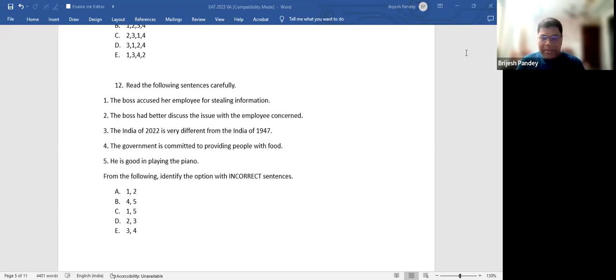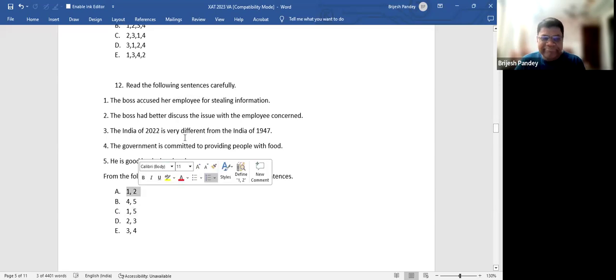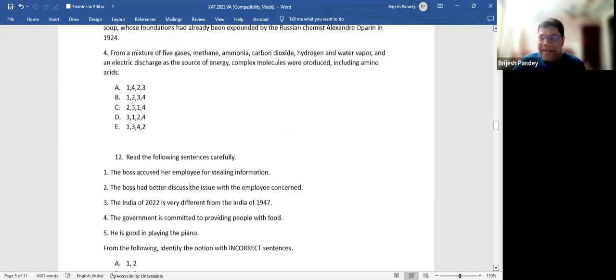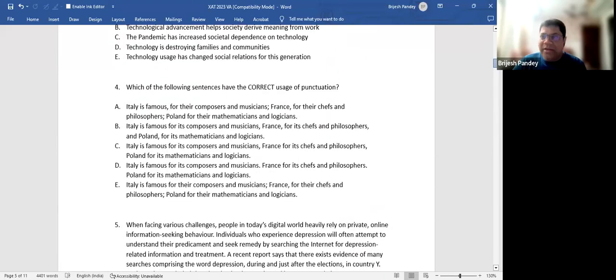But still, the approach is very important. I know that this is definitely an error, so I run through all the sentences. I know that this is incorrect, so one of the choices has to be either A or C, and then two and five. So many people would have thought two is incorrect, so they would have marked one, two, but that is not the case. Okay, chalo.